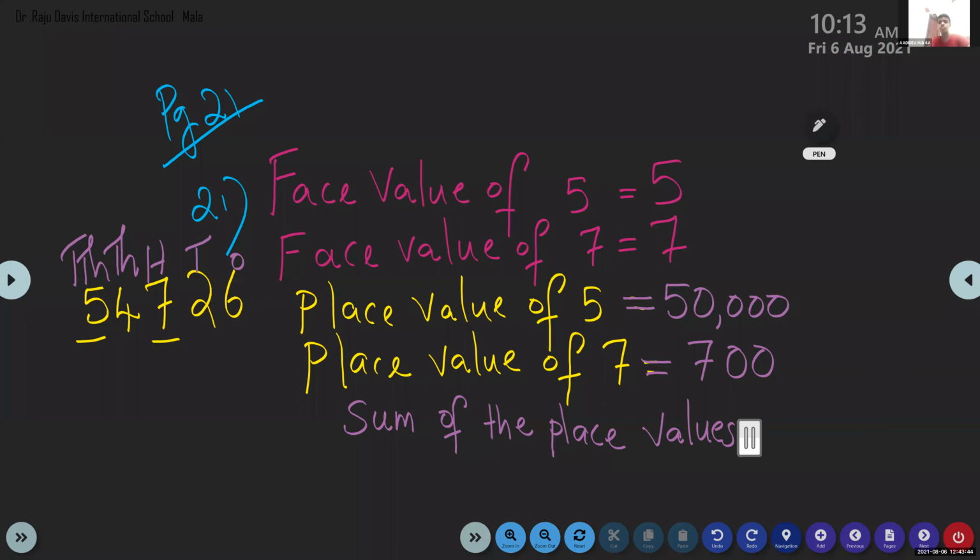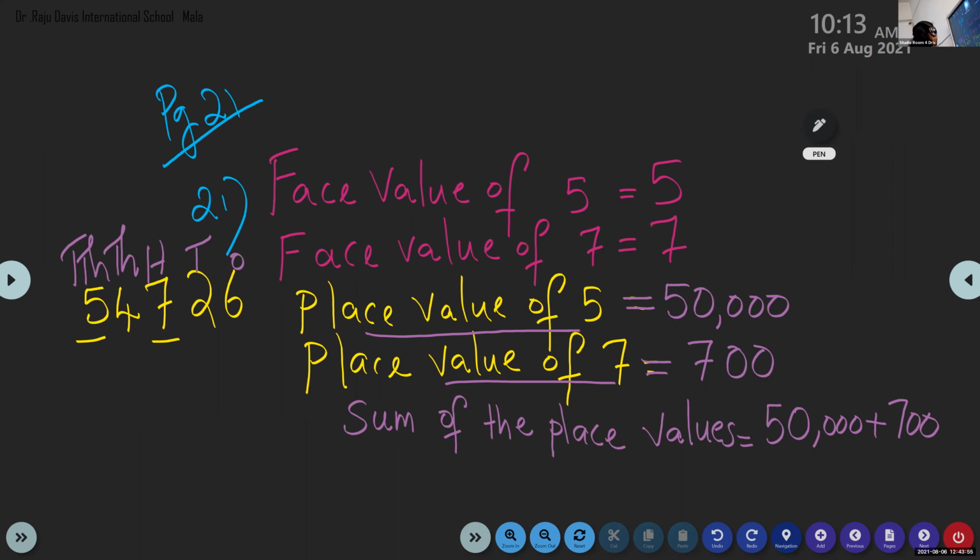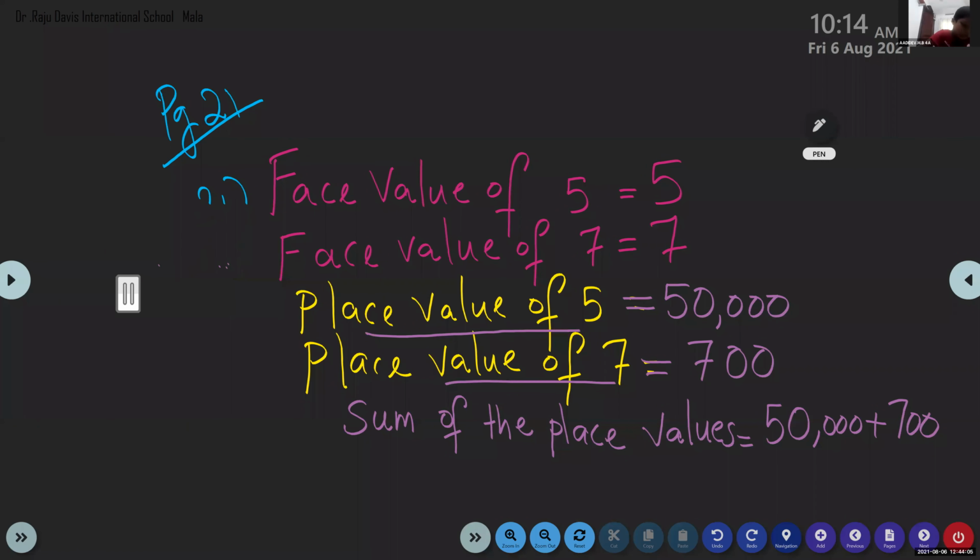So children, what we have here, place value of 5, place value of 7. These two we have to add, 50,000 plus 700. Find out the answer.